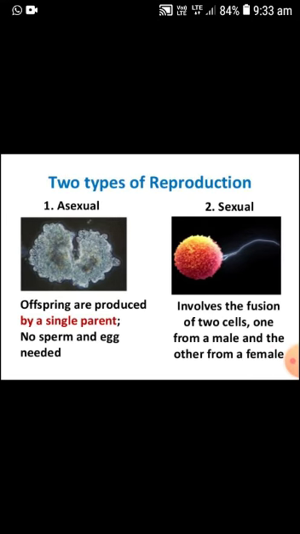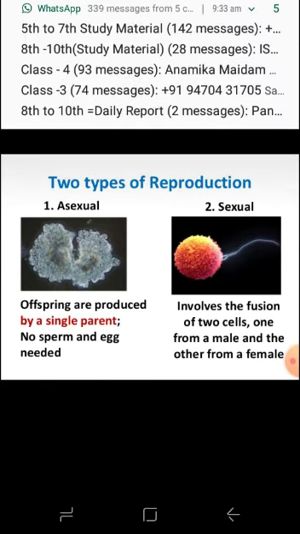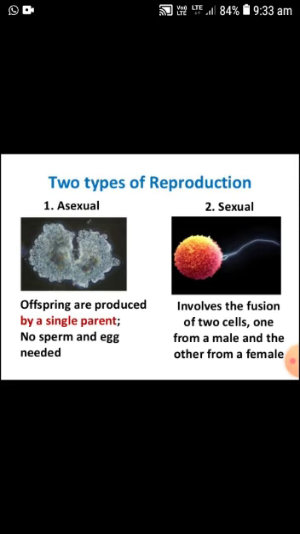In asexual mode of reproduction, the offspring are produced by a single parent, and in sexual mode of reproduction, the offspring are produced by two parents. There is need of two partners, one male and the other female.